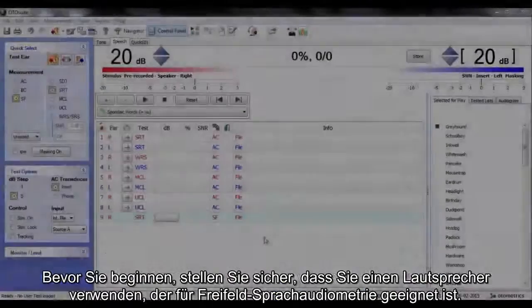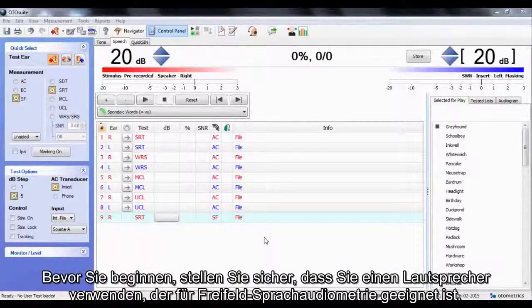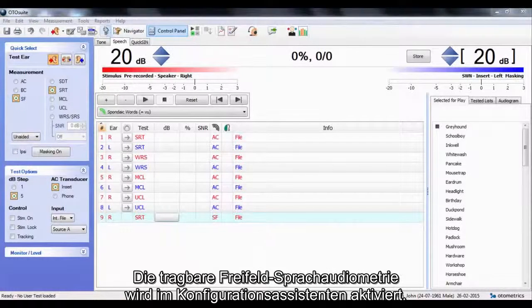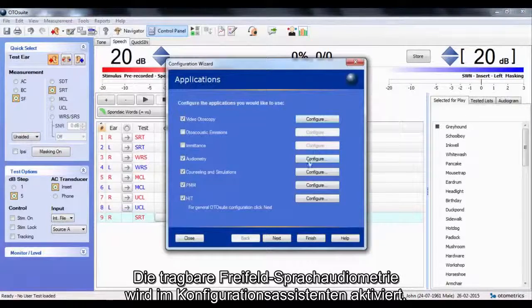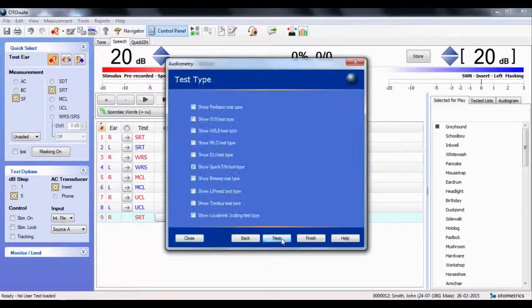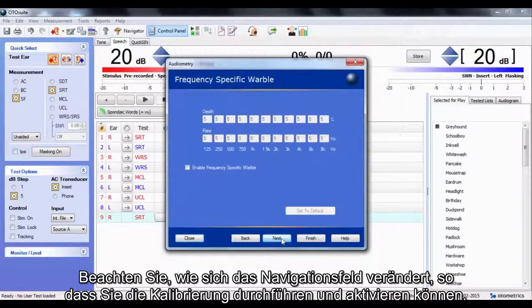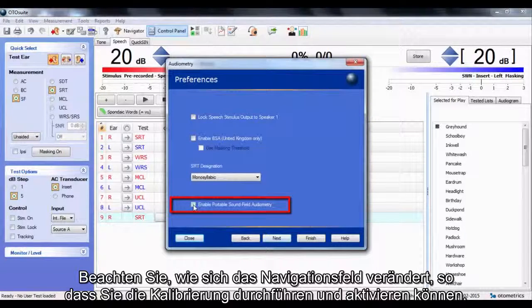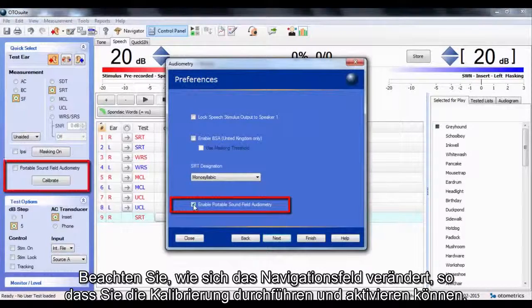First and foremost, please make sure you're using a loudspeaker which is appropriate for sound field speech audiometry. Portable sound field speech audiometry is enabled in the configuration wizard. Notice how the control panel changes, allowing you to carry out the calibration and enable the use of it.